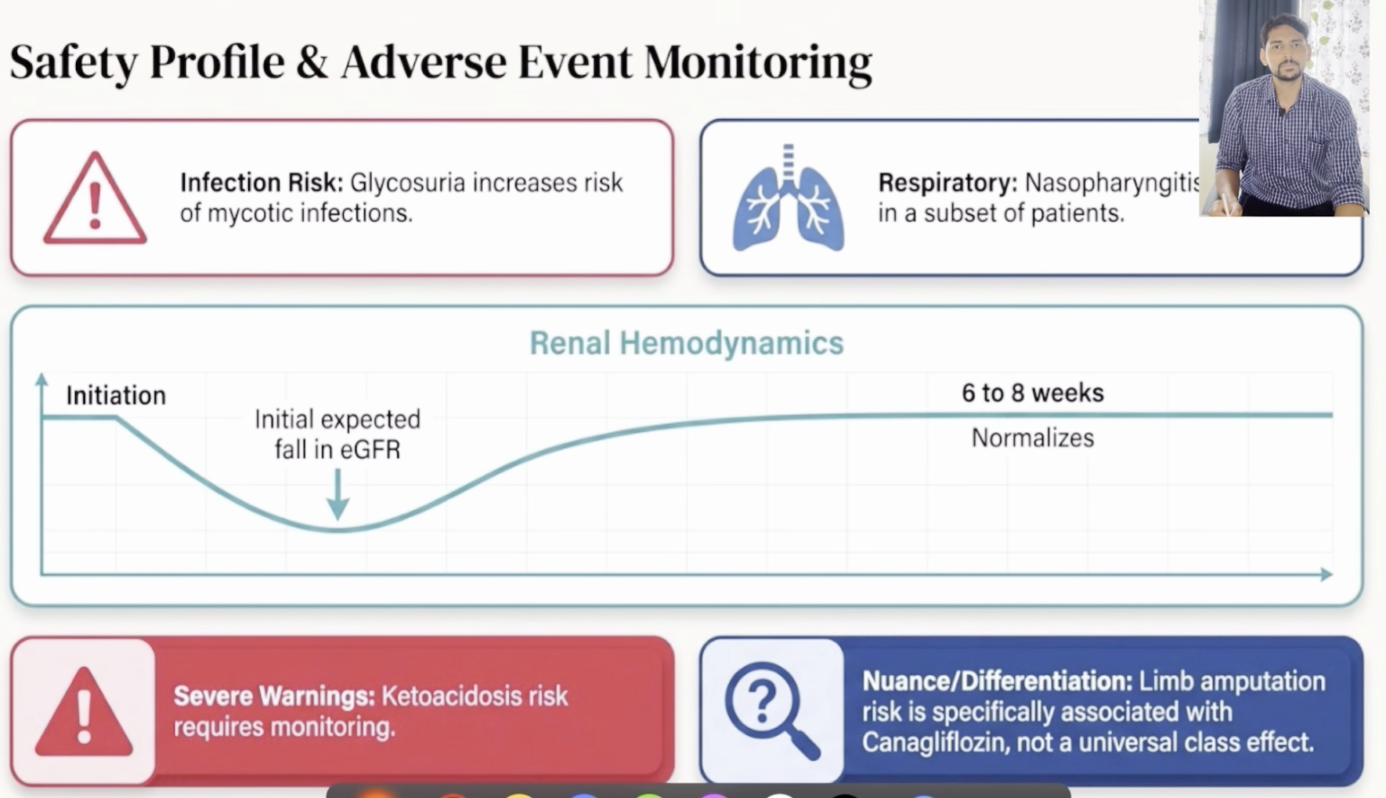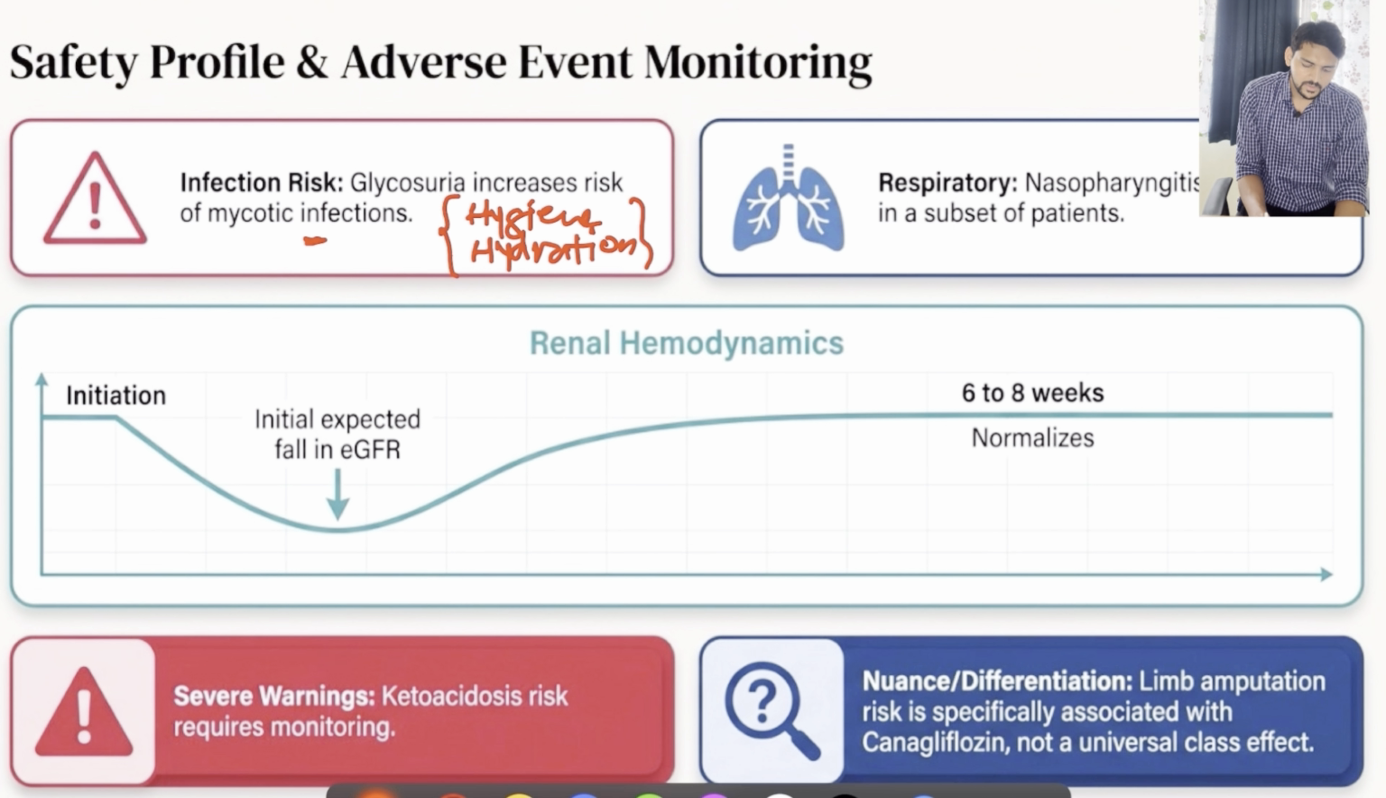But what is the safety profile and adverse events which we need to monitor when we think of using SGLT2 inhibitors? There will be increased risk of mycotic infections in the urinary tract because of glycosuria. So we need to advise to maintain good perineal hygiene as well as adequate hydration. And if there is recurrent urinary tract infection, then we need to avoid this particular medication. And in some trials, it has been reported to result in nasopharyngitis, but it is not a problematic thing.